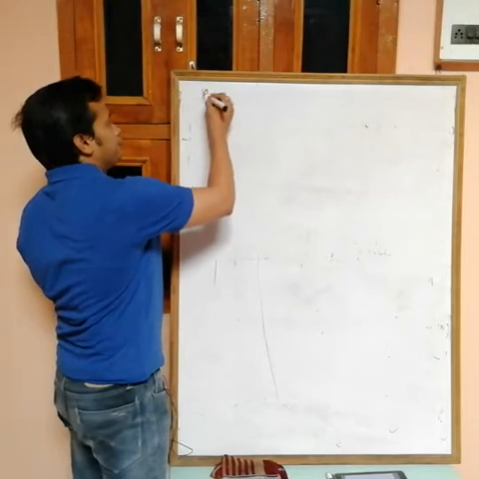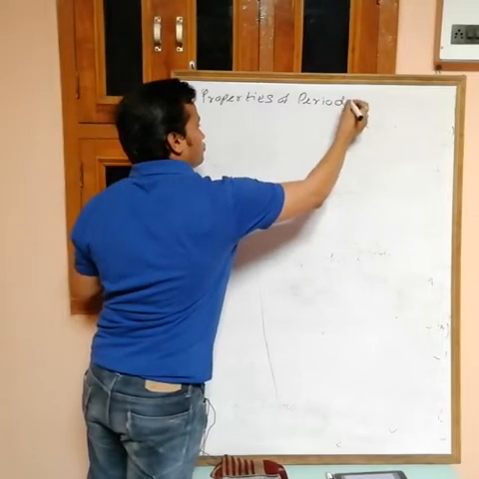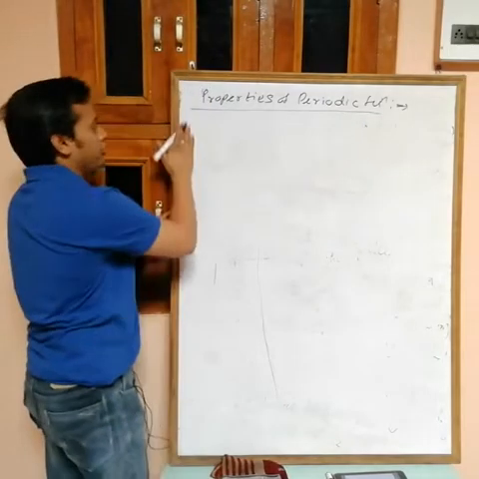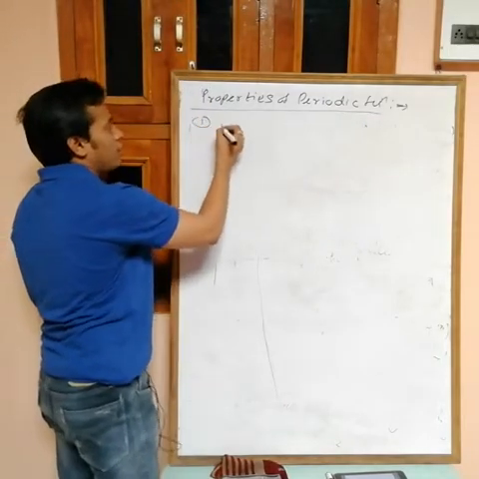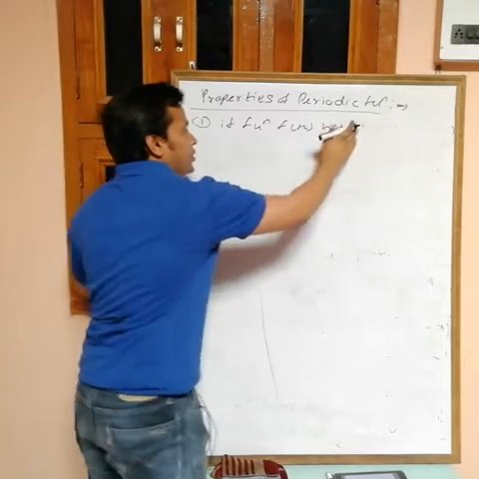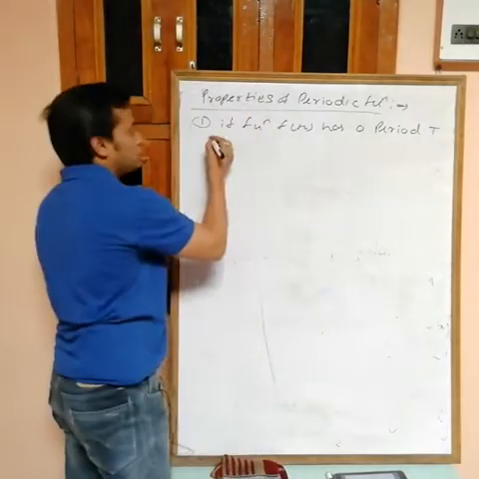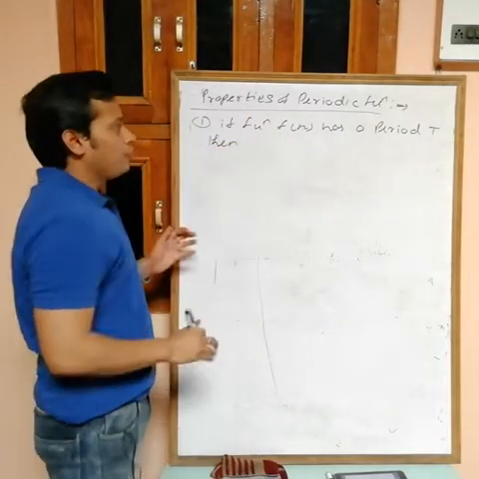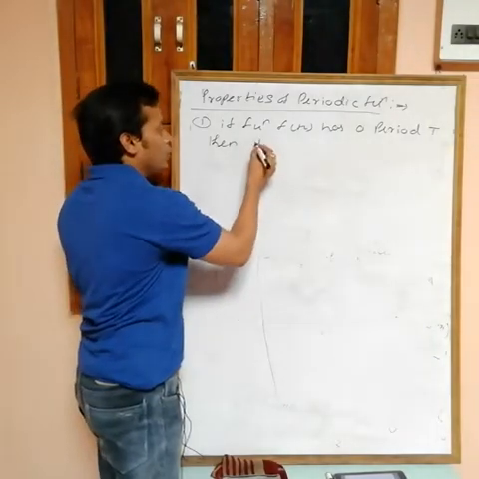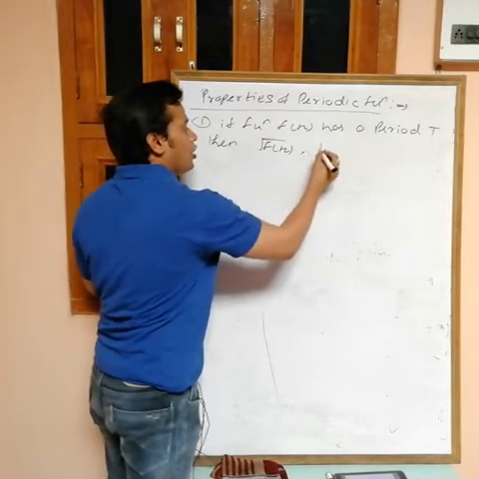Now, properties of periodic functions. First one: if function f(x) has period t, then if you want the period of root f(x), 1 by f(x),